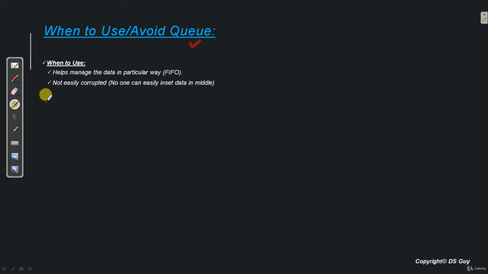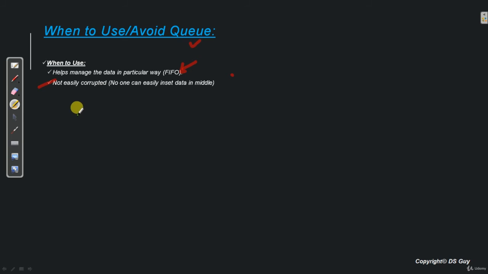The other advantage of using a queue in this case is that it is always guaranteed that the data corruption will never happen, because we can insert or delete a data only in a given fashion, that is FIFO method. So nobody tomorrow can come and play around or delete or update any unwanted data in some random order.